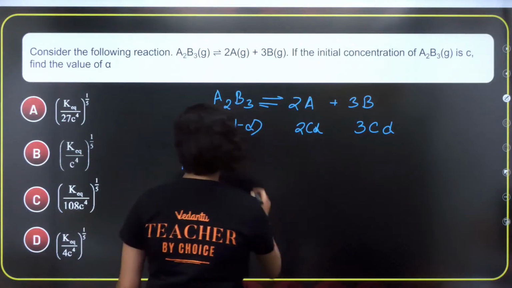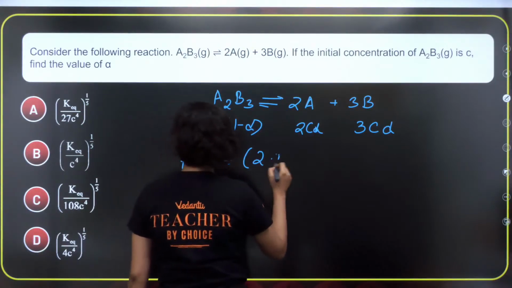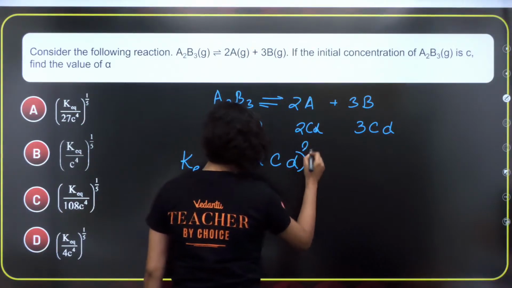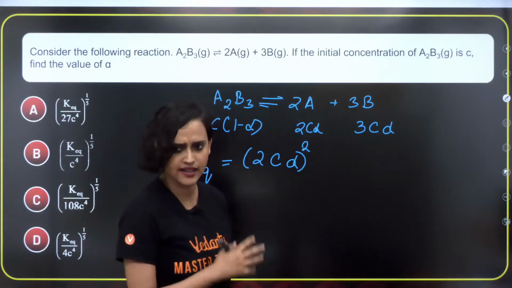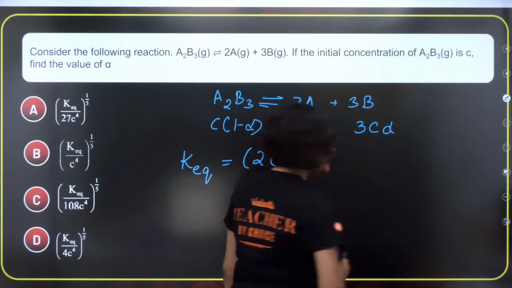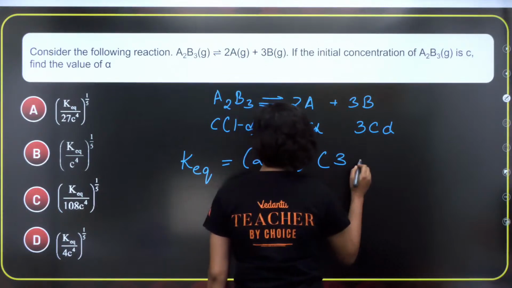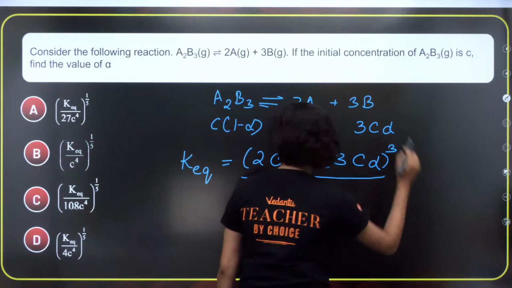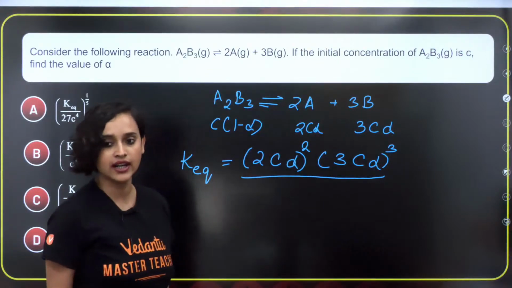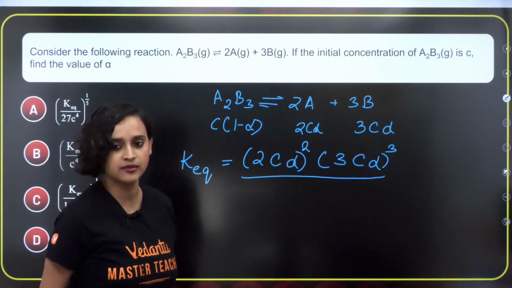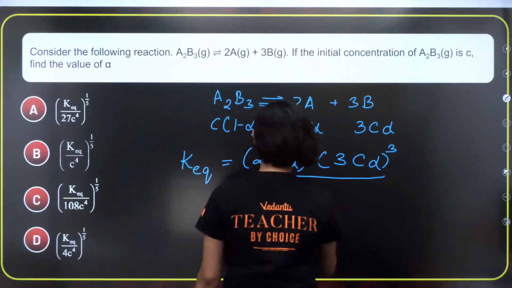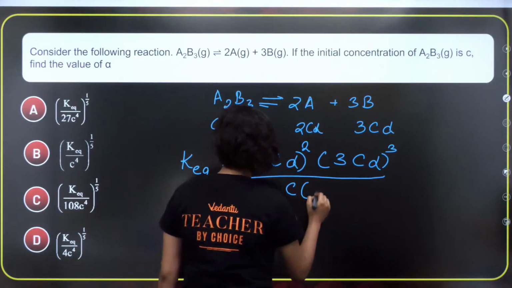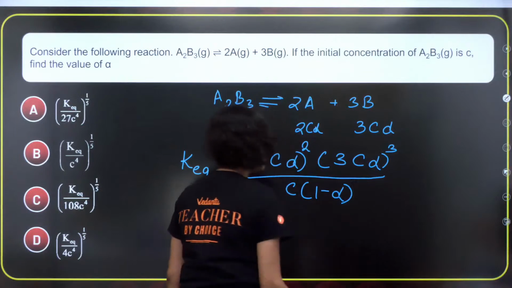Okay anyway, guys, what do we know now? We know that (2C alpha) to the power square, right? That's how we do it. Then we will multiply it with (3C alpha) to the power 3 and then divide by what, guys? Of course, C(1 minus alpha).